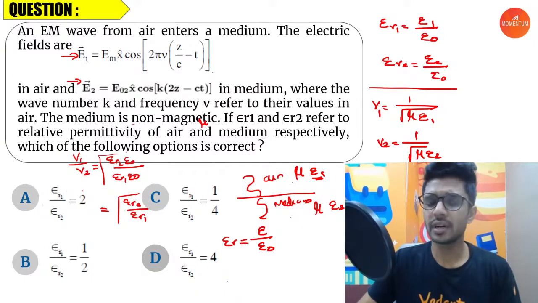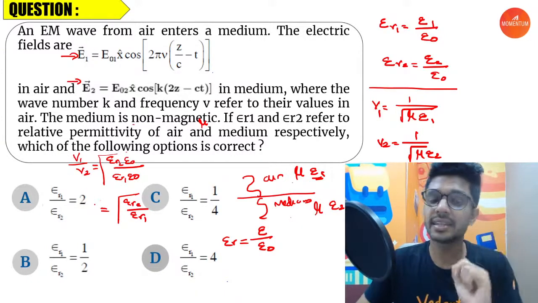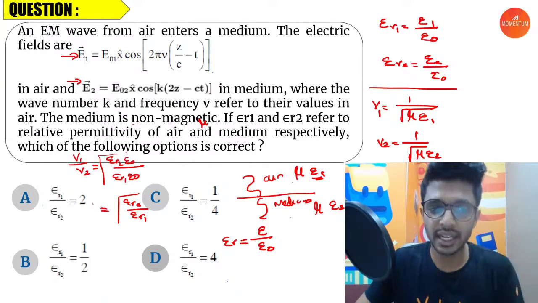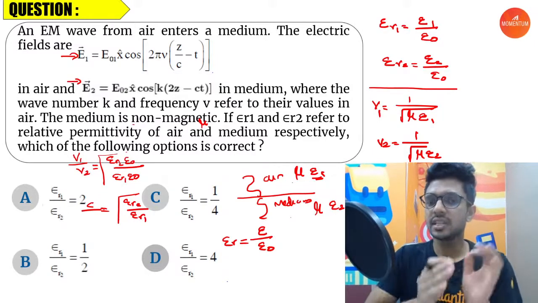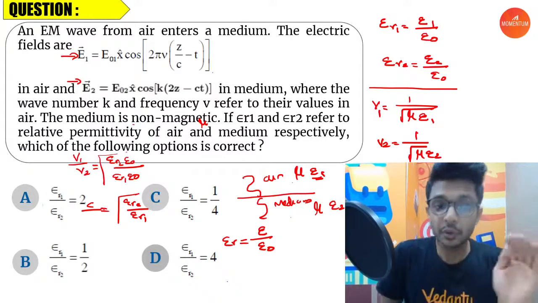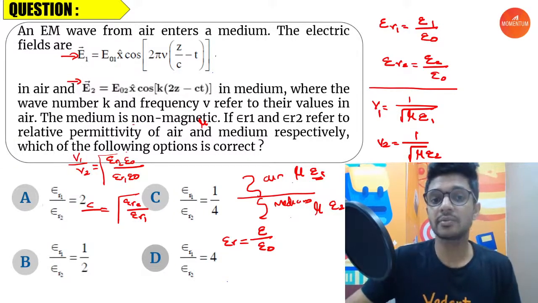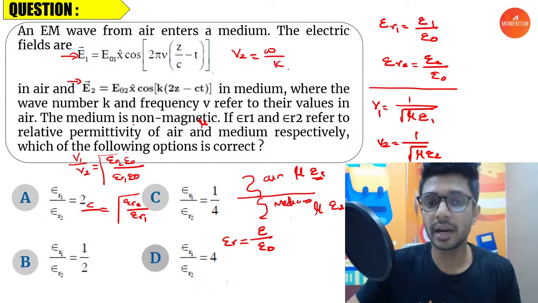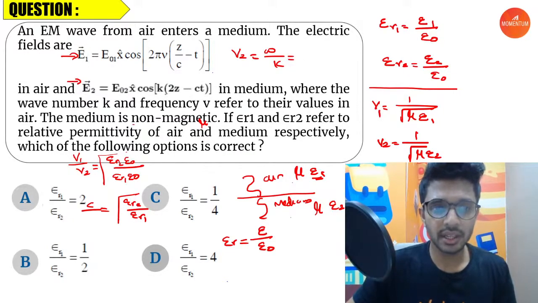And what is V1? That's the velocity of light in where? In air. You know that, that is C. What is C? That is equal to 3 into 10 power 8. Now you have to find out the velocity in the medium, which is V2. For that you have to use the formula of omega by K. So what is the omega value in the second medium?